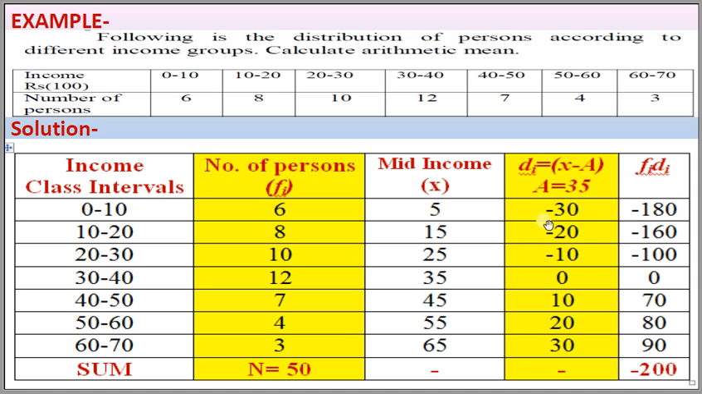Here we see that 6 multiplied by minus 30 is minus 180, 8 multiplied by minus 20 is minus 160, 10 multiplied by minus 10 is minus 100, 12 multiplied by 0 is 0, 7 multiplied by 10 is 70, 4 multiplied by 20 is 80, and 3 multiplied by 30 is 90. Summation fi di is minus 200.